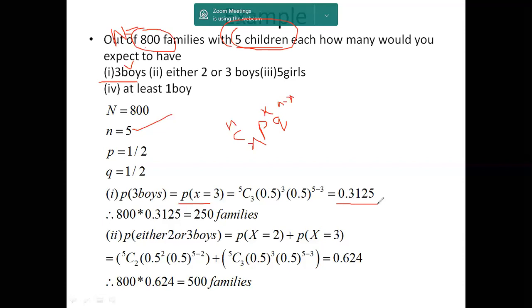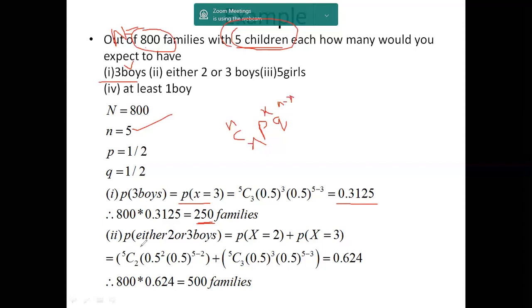So just take this probability and multiply with 800. That will generate the families. These answers are rounded off, because families could not be represented in the form of decimals. So whatever the decimal results are, we rounded them off. So here approximately 250 families consist of 3 boys out of 5 children.